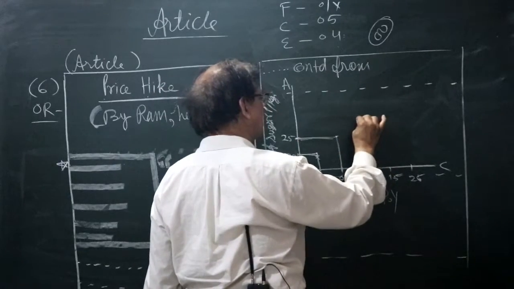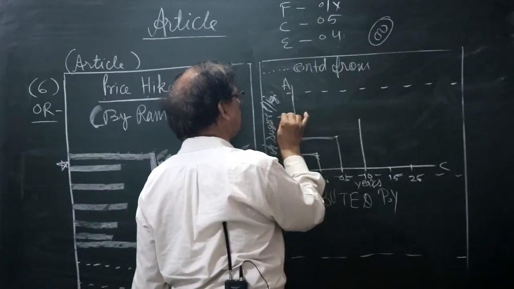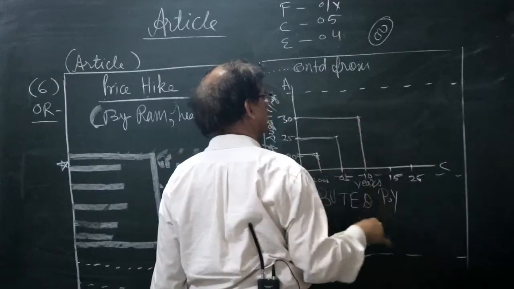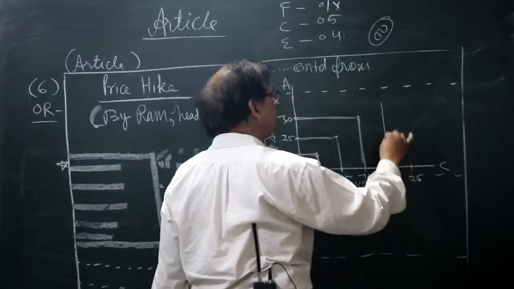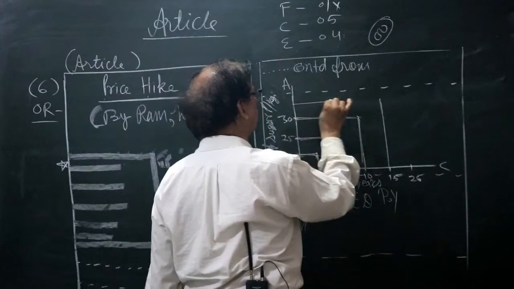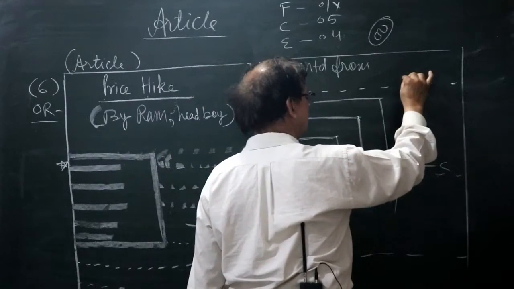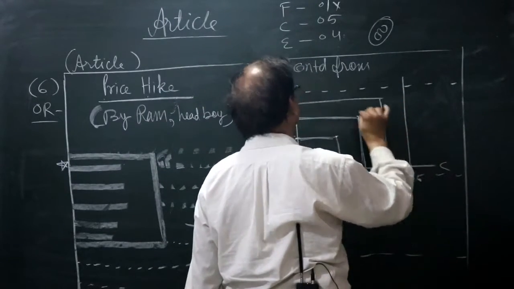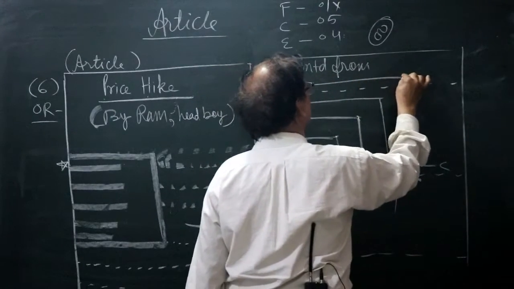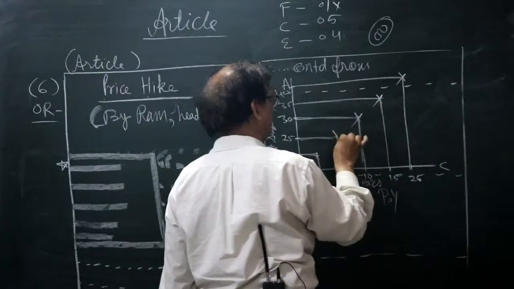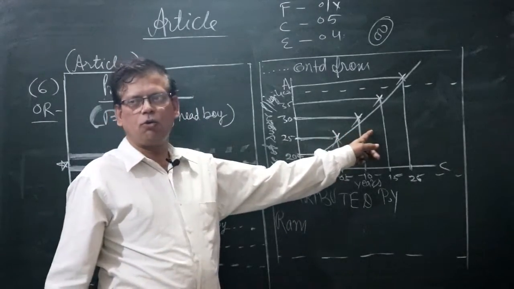And in 2010, it was being sold at the cost of 30 rupees per kg, and in 2015 it was being sold at the cost of 35 per kg, and in 2020 it was being sold at the cost of 40 rupees per kg. And this line shows the price hike. This is the line of price hike.